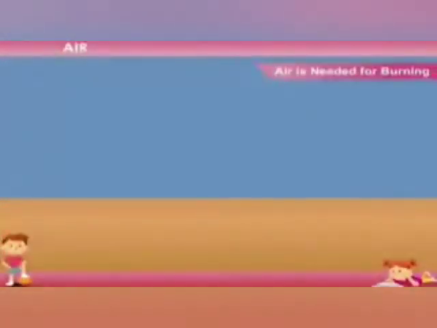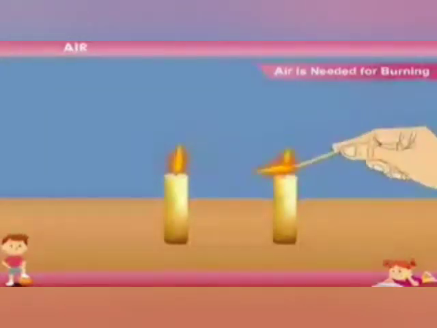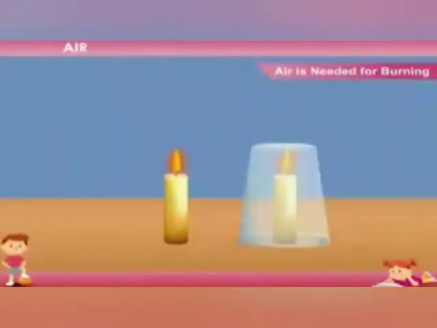Air is needed for burning things. Take two candles, fix them on a table, ask an elder to light both the candles. Now cover one of the candles with a glass tumbler. What happens after some time? You will see the candle covered by a tumbler goes off. Why? The candle covered with a tumbler could not get air to burn. A thing keeps burning only when it gets air.